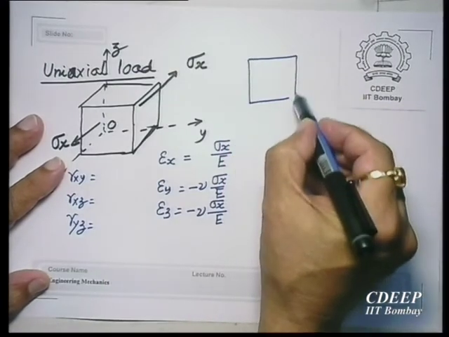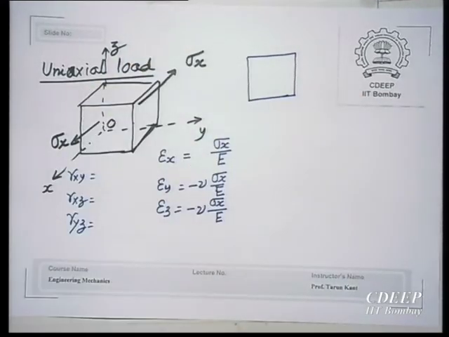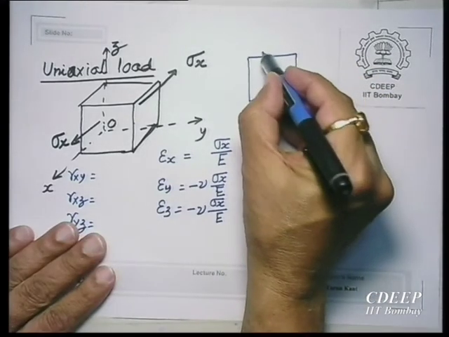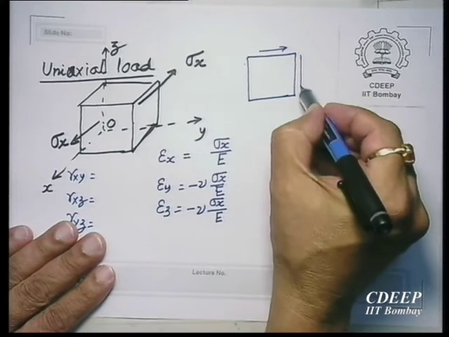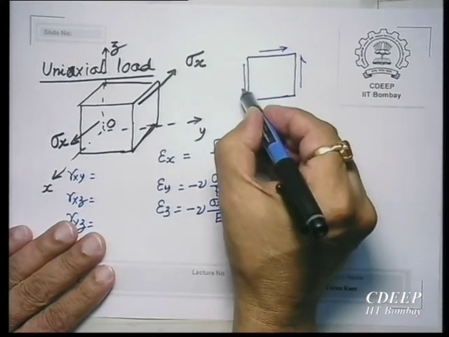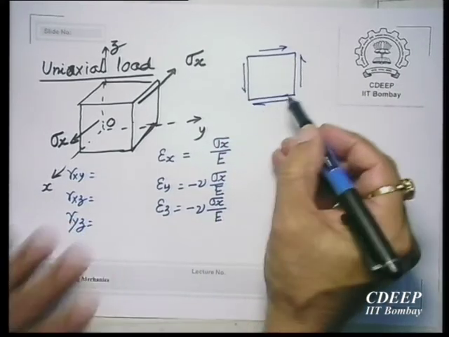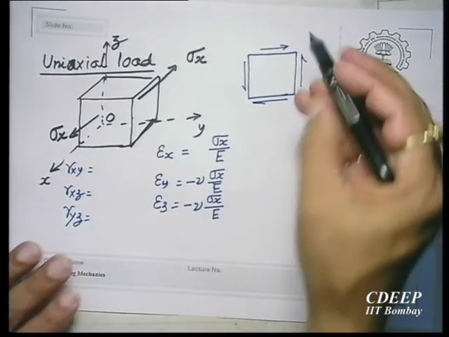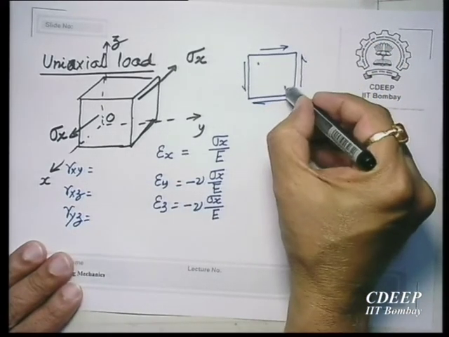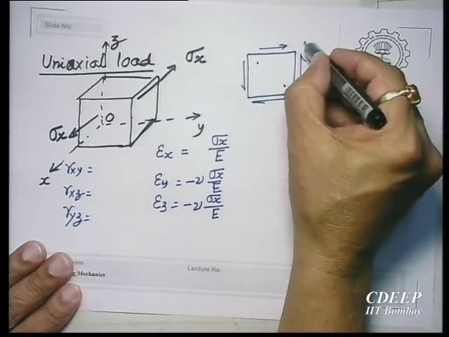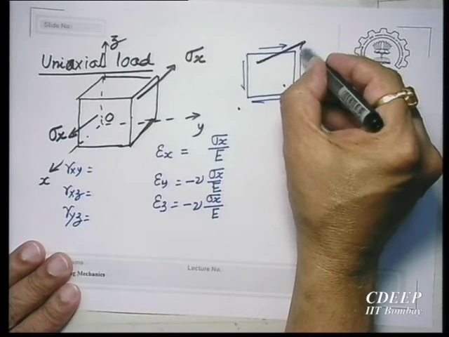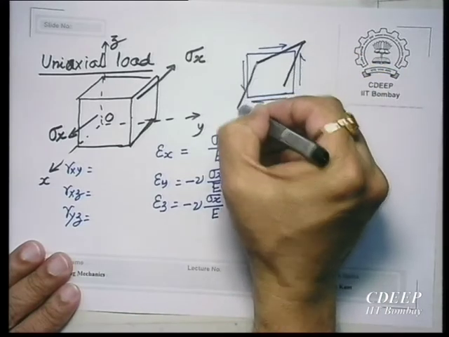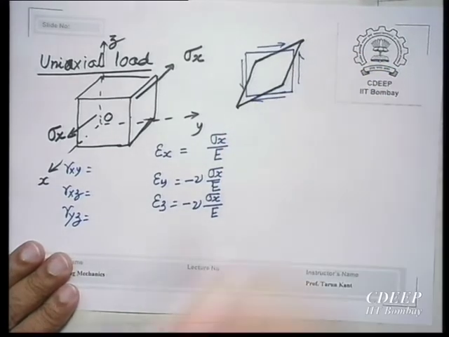I am drawing only in one plane, because in 3 dimensions it will become very difficult. If you have applied shear stress on this element like this, what will happen? It will change its shape, so it will become like this after loads are applied,